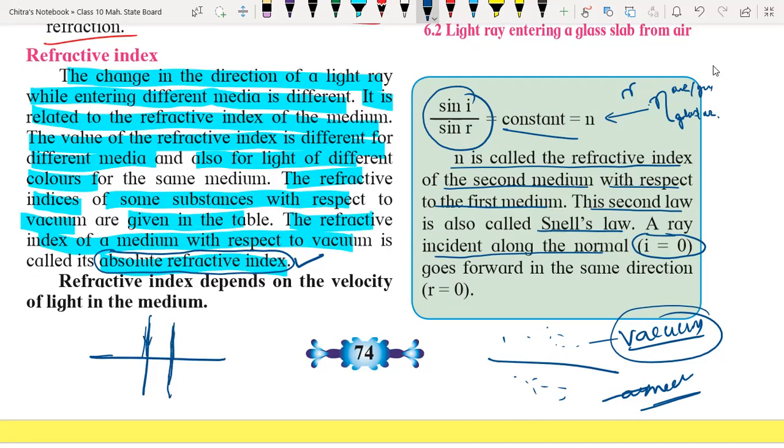That time the angle of incidence will be 0, because the angle between the incident ray and the normal is 0. So no refraction will take place when light enters from one medium to another perpendicular to the surface, at 90 degrees.